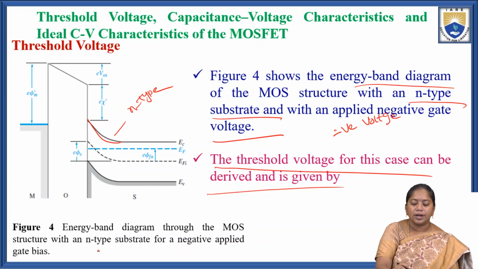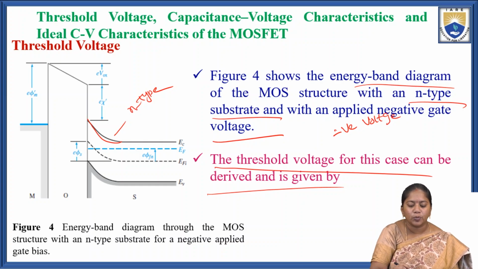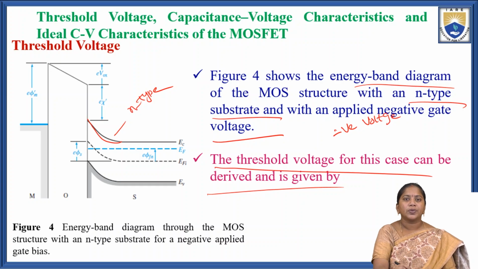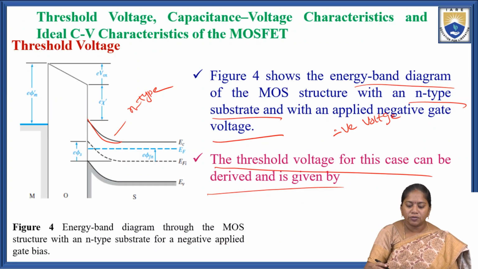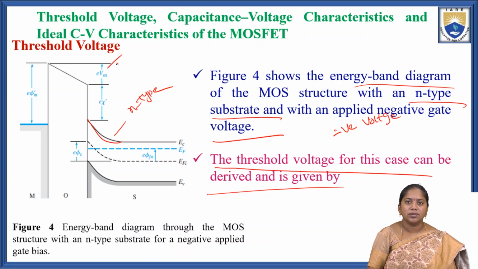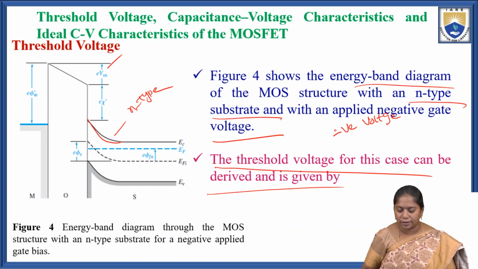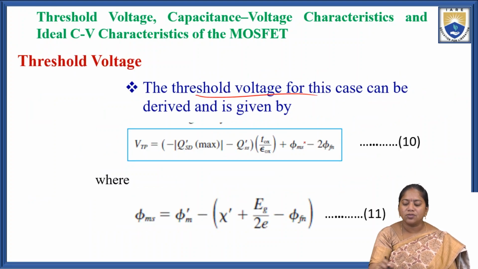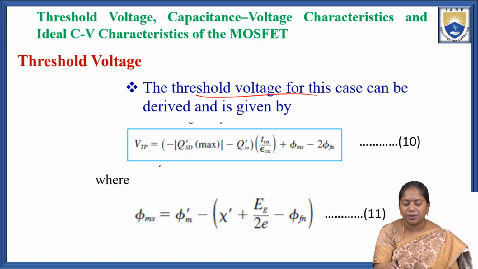Here we already know that phi s is the surface potential, phi m dash is the metal work function, and Vox is the voltage across the oxide layer. The threshold voltage for this case can be derived and is given by VTP equal to minus of QSD dash maximum minus QSS dash into TOX by epsilon ox plus phi ms plus 2 phi Fn. That is equation 10.